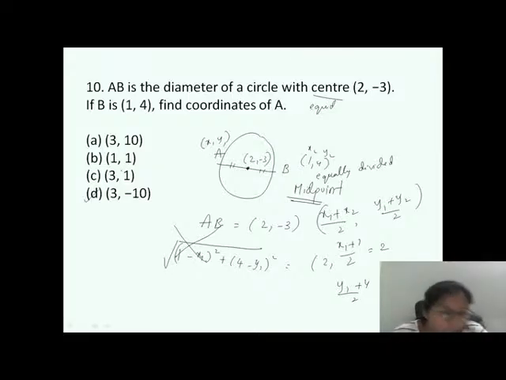See how easily you got confused? So whenever they say diameter, it means it will divide exactly both sides as equal radius. So you have to go with the midpoint formula, not the distance formula.